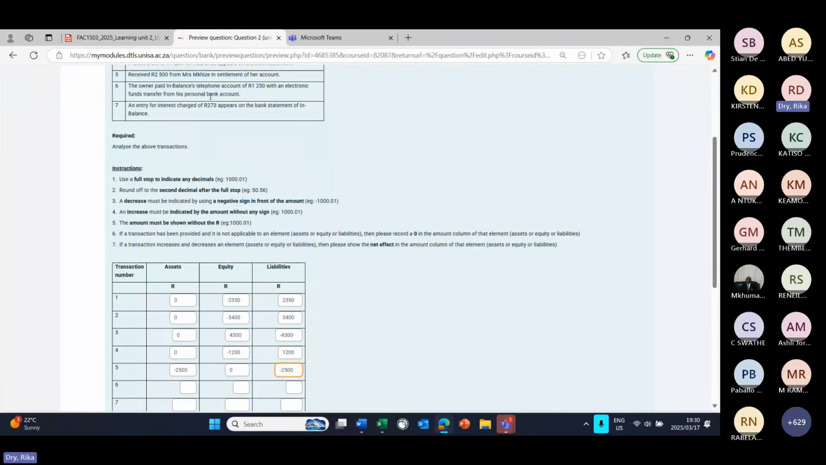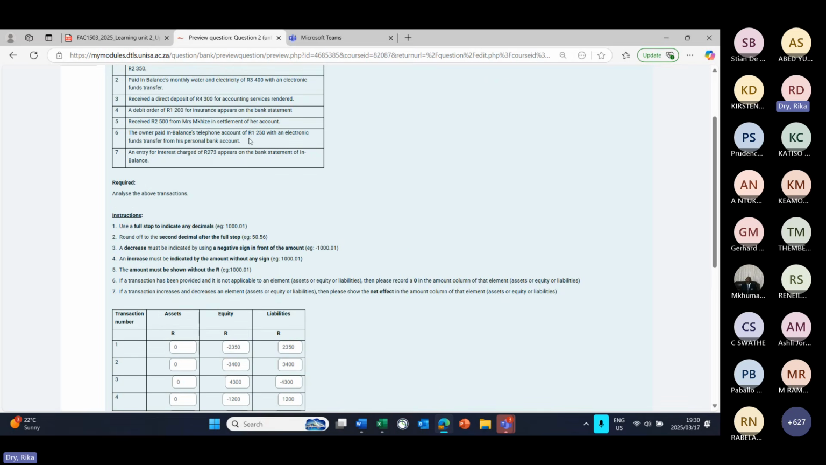Then transaction 6 will have zero difference because it's still the owner who made a capital contribution by paying an expense. So it will still be 1,250 Rand plus on your equity because of the capital contribution, and it will still be a minus 1,250 Rand because of the expense that was paid.